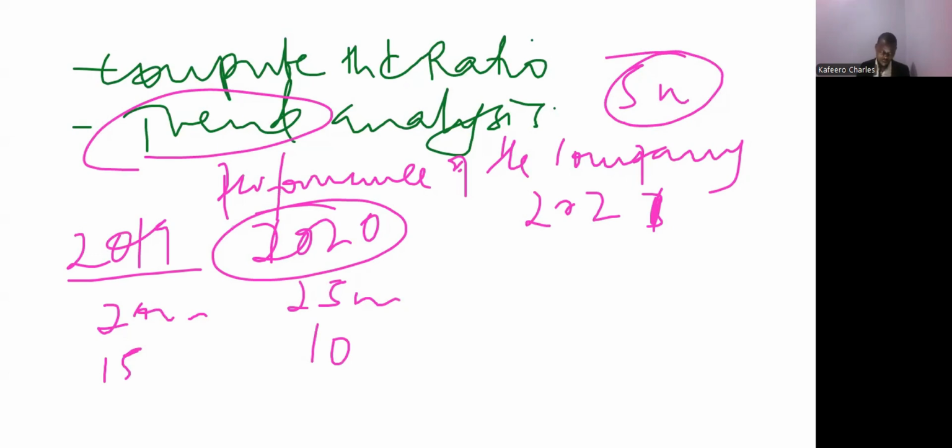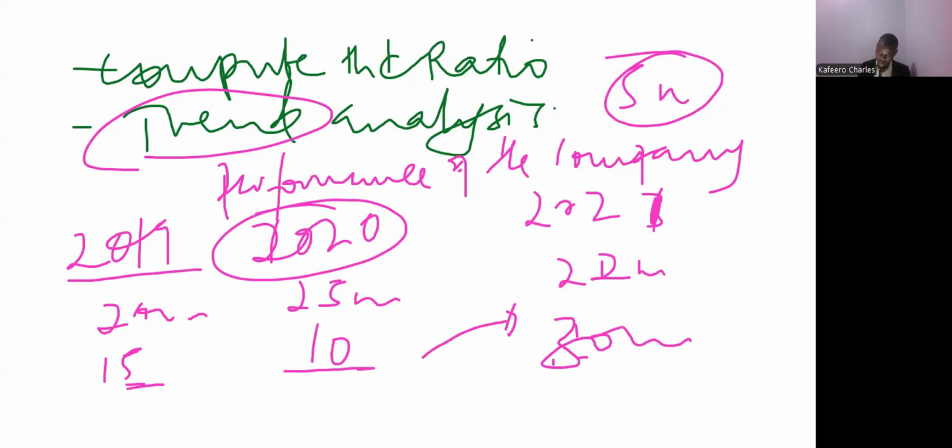So when someone talks about a trend, you look at the performance of the company, maybe this year, in line with the different years. If this one, maybe this one came to 22, maybe this one went back maybe to 30 million. So you'll be seeing that this one, they performed better, they reduced, but again, they rose up. But here they performed, increased, but here they went down.